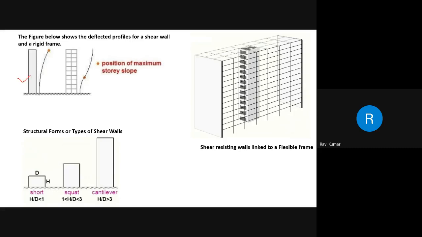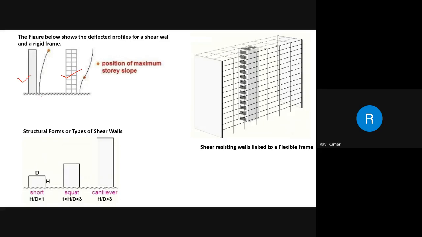This figure shows the deflected profiles for a shear wall, and this is for a rigid frame. How the same structure, an RCC framed structure without shear wall, behaves when it is subject to a lateral force. That same framed structure with the provision of shear wall, how the deflection is for the same lateral force. That's what has been picturized here.